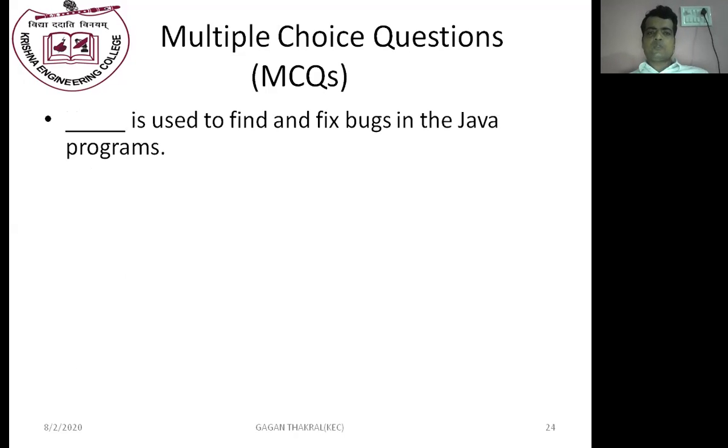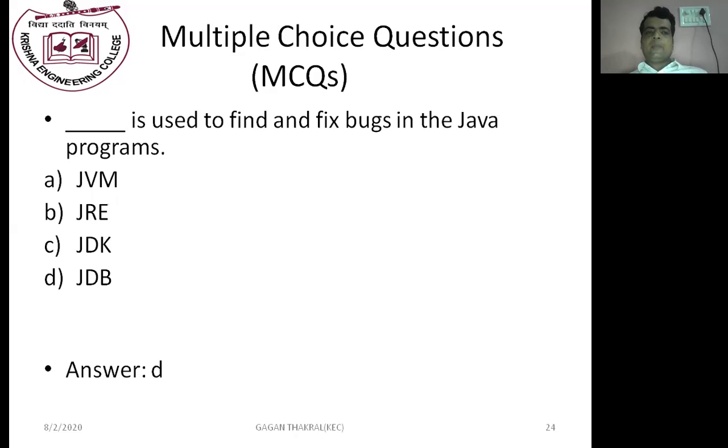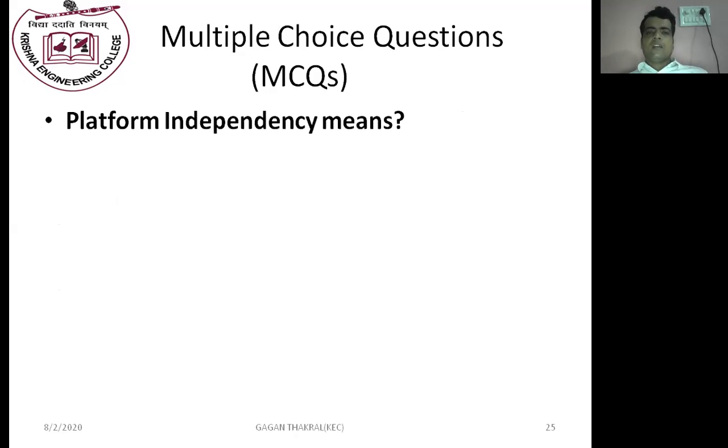Which tool is used to find and fix bugs in Java programs? Java Virtual Machine, JRE, Java Runtime Environment, JDK, Java Development Kit, JDB, Java Debugger. So the answer is Java Debugger, D. Java Debugger is used to find and fix bugs in Java programs.